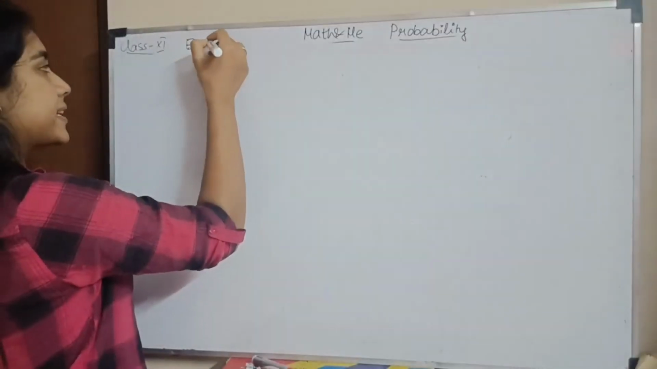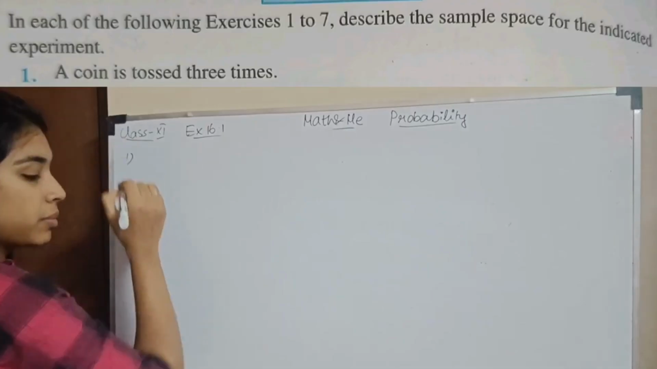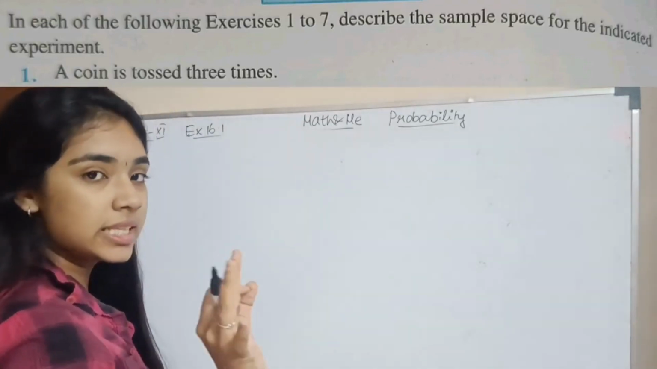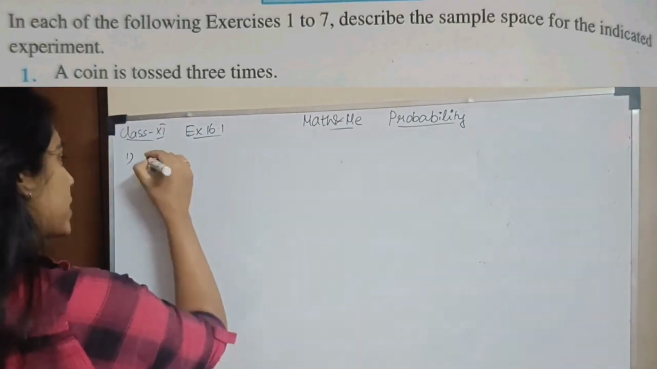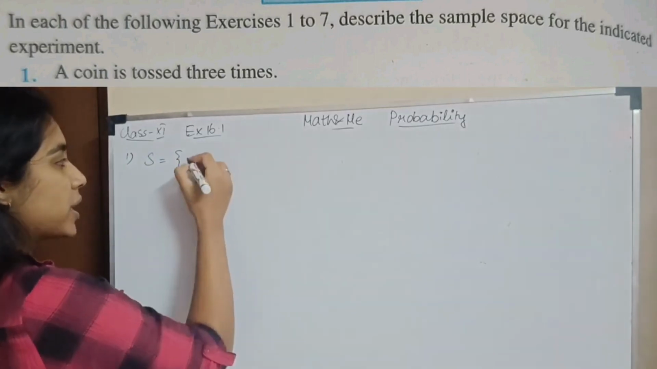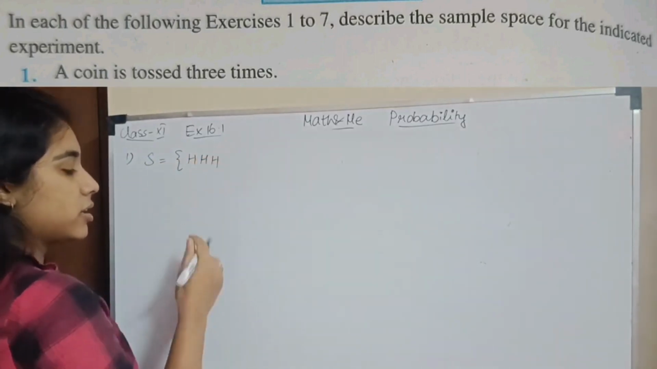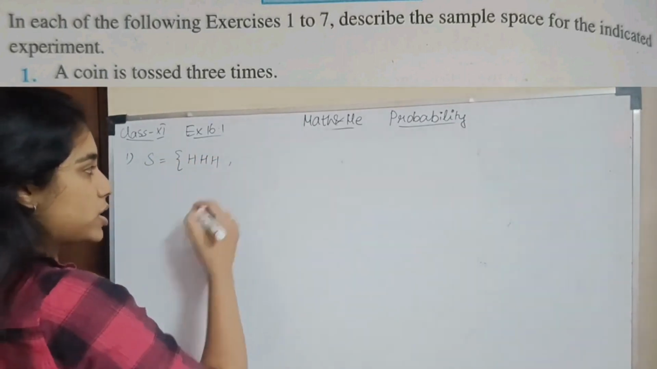Moving on to exercise 16.1. Question number 1. A coin is tossed 3 times. If a coin is tossed 3 times, what will the sample space look like? You can get head, head and head. In all 3 coins you can get a head. What is the other possibility?